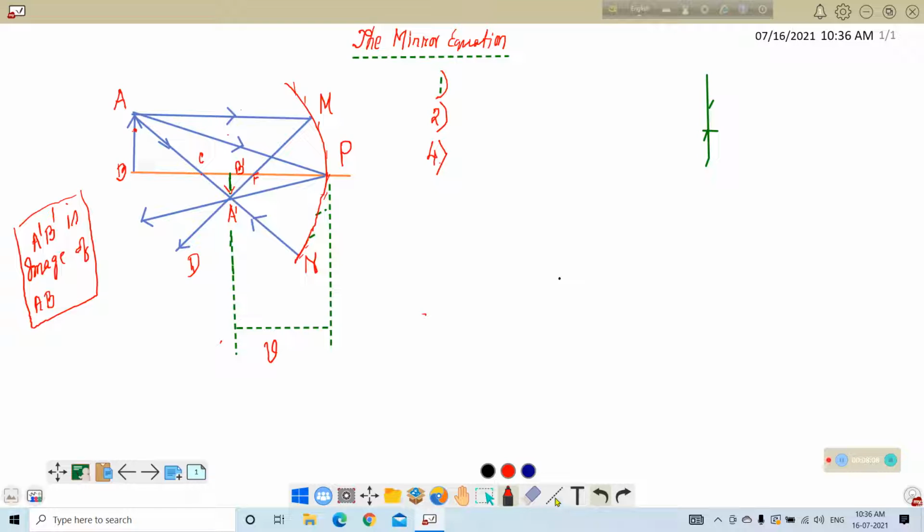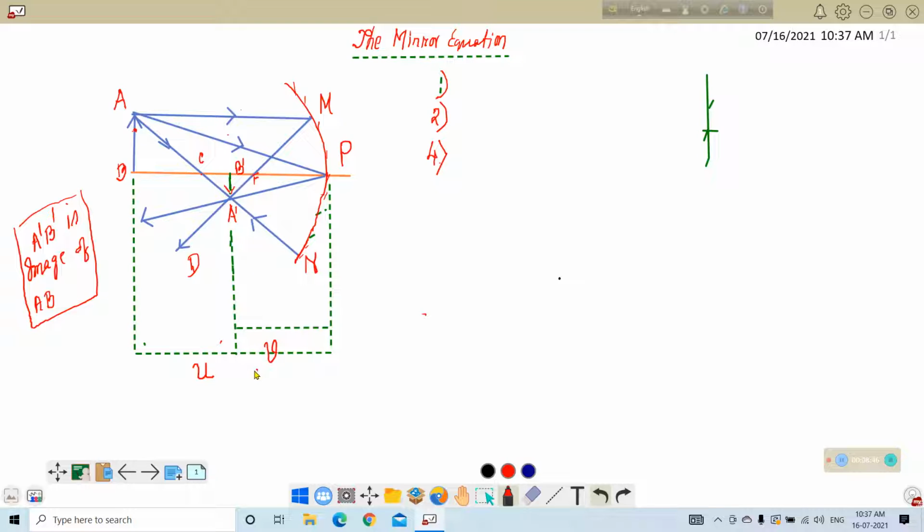Similarly, if we draw another line here and measure the distance from the pole, then this distance will be the distance of the object. Okay, U. U is termed as the distance of the object. Similarly, this is the focal point.